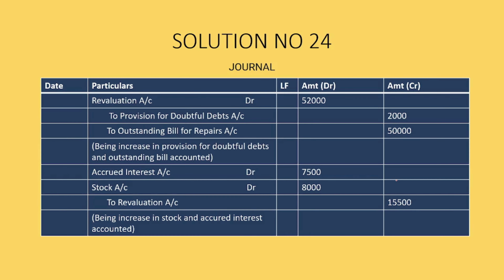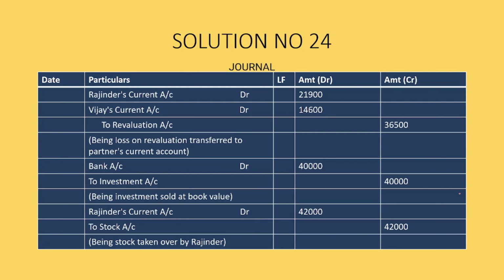First, we have revaluation account debit 52,000, where provision for doubtful debts is 2,000 and outstanding bills and repairs is 50,000. Next, accrued interest 7,500, stock 8,000, to revaluation 15,500. Next, Rajendra's current account debit 21,900, Vijay's current account 14,600, to revaluation 36,500. Being loss on revaluation, transferred to partners' current accounts.